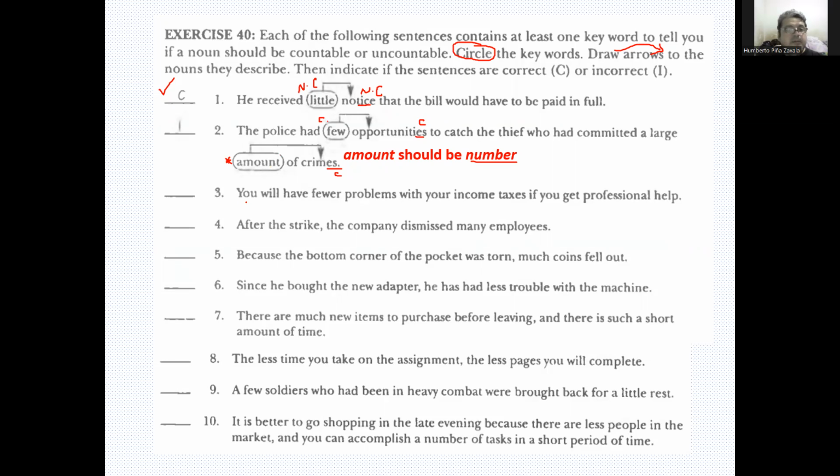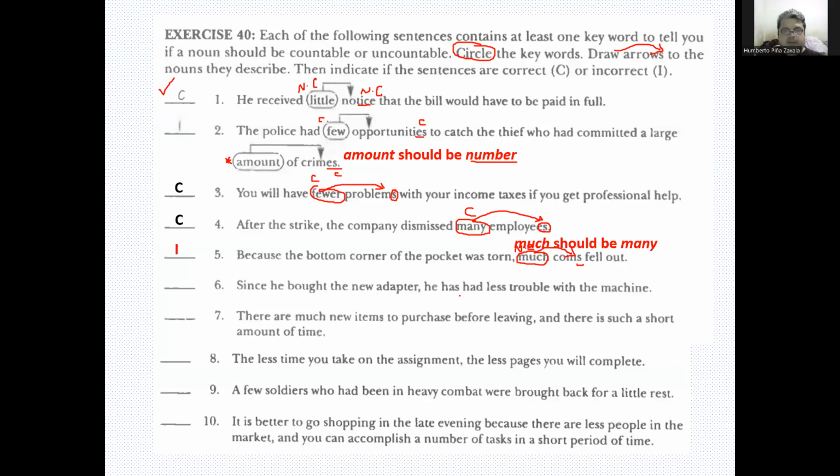Now that you're back, let's say number 3, you will have fewer problems with your income taxes if you get professional help. Okay, this is fine. Fewer is countable, problems is plural. After the strike, the company dismissed many employees, right? Countable. Employees is plural. So this is okay. Because the bottom corner of the pocket was torn, much coins fell out. Coins is plural and much is non-countable. So it's incorrect. It should be many coins fell out.